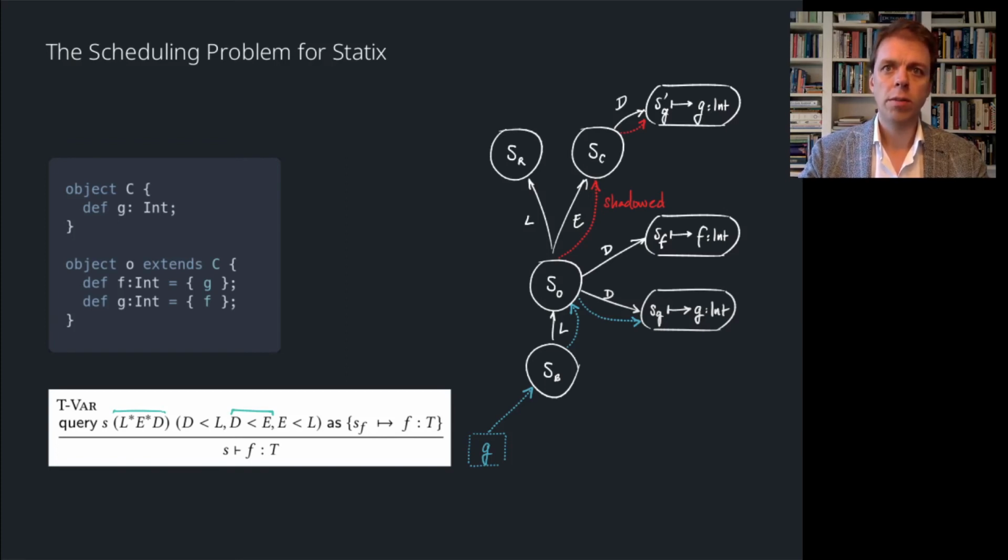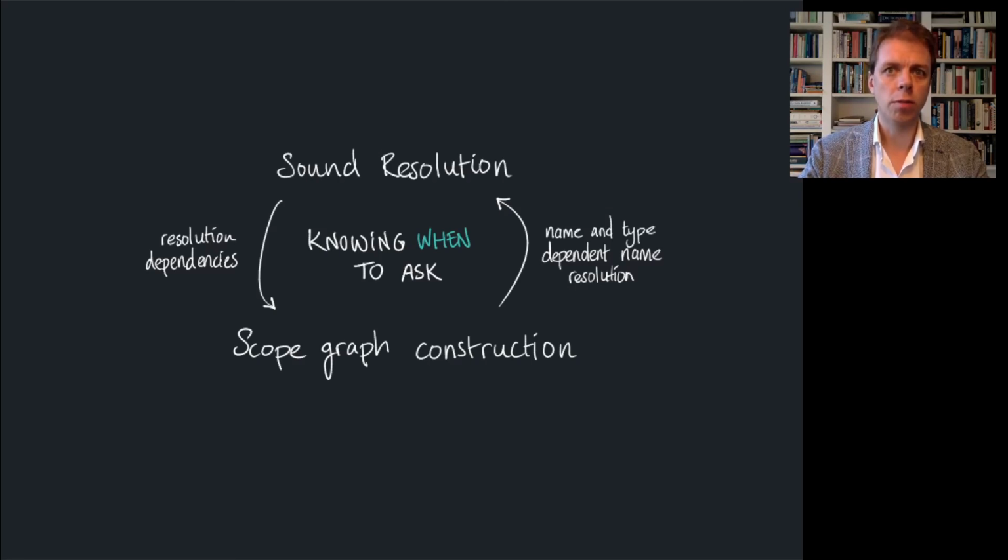You may wonder if it's not possible to construct the model scope graph before doing any queries. The answer is unfortunately no. The reason is that scope graph construction may also depend on name resolution. For example, constructing the extension edge in our example requires resolving the object name C to determine the target scope of the edge. Therefore, we need a more fine-grained approach that interleaves construction and resolution while still guaranteeing stable query answers. When it comes to a query, we must know when to ask.